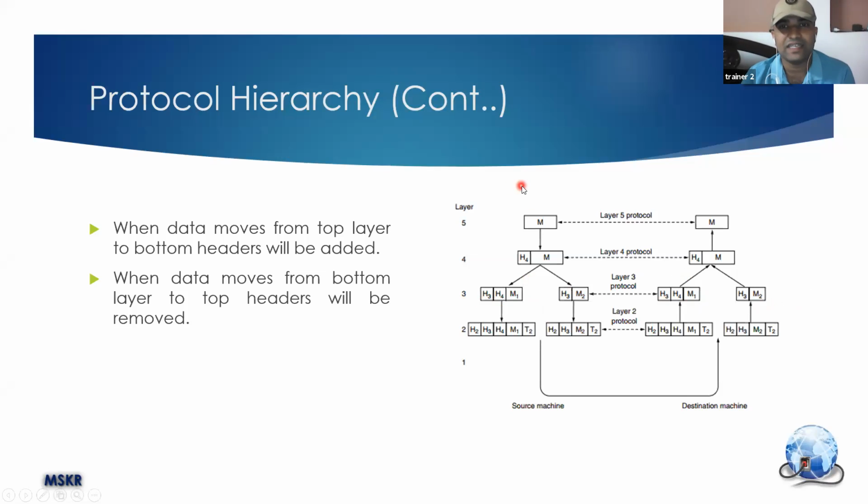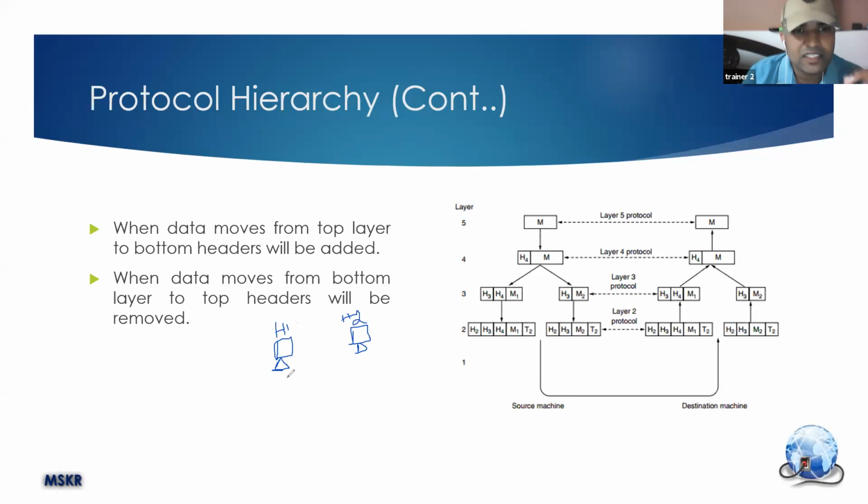Now, in one-way communication versus two-way communication, let me draw a small diagram here. This is host 1, this is host 2. This is H1, this is H2.